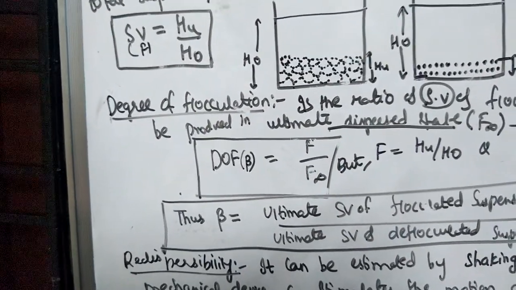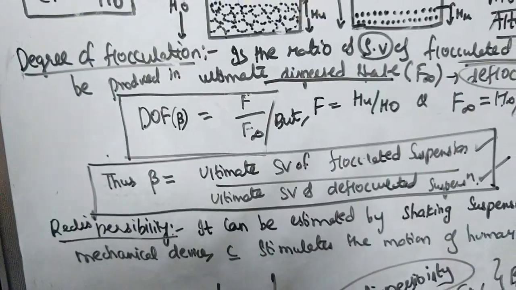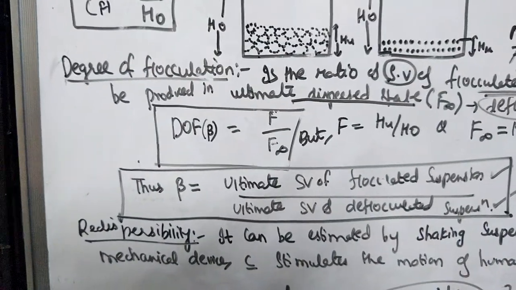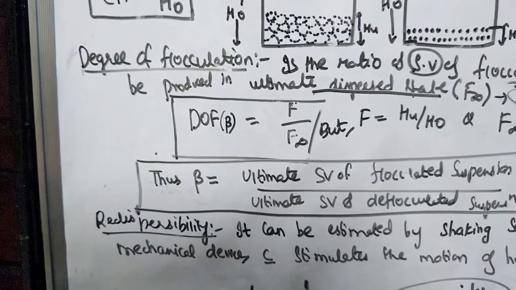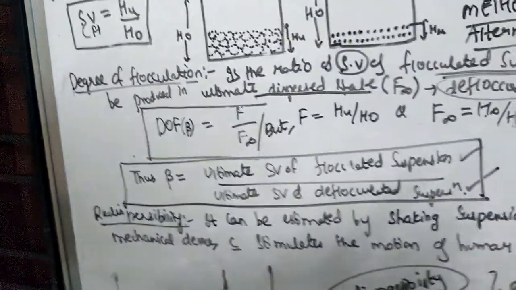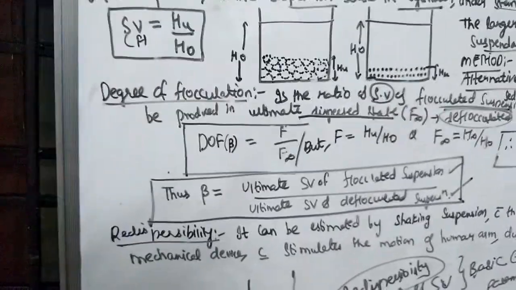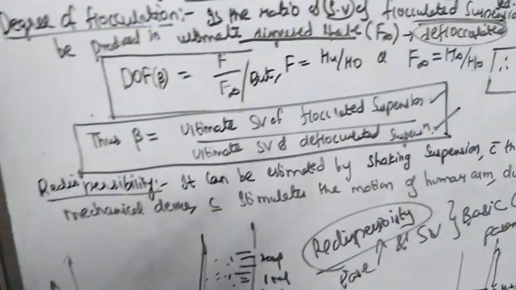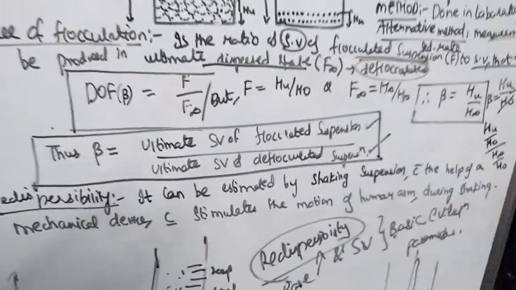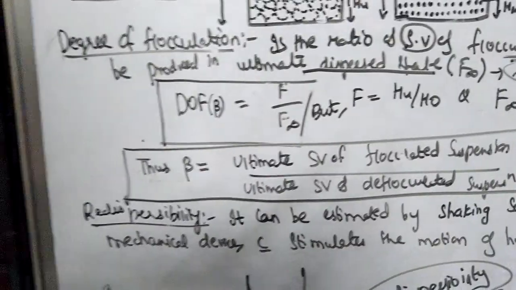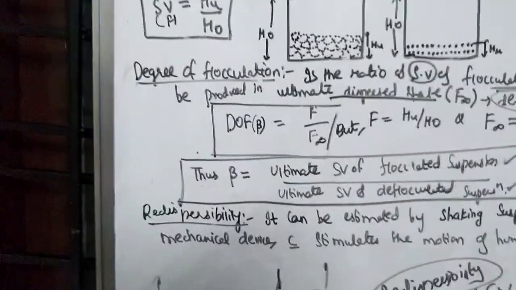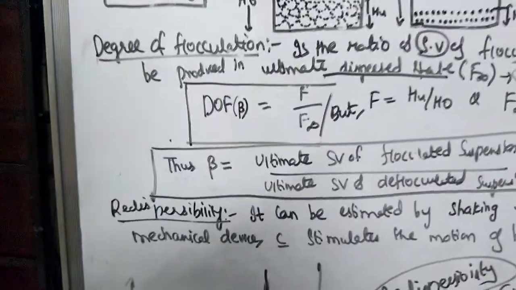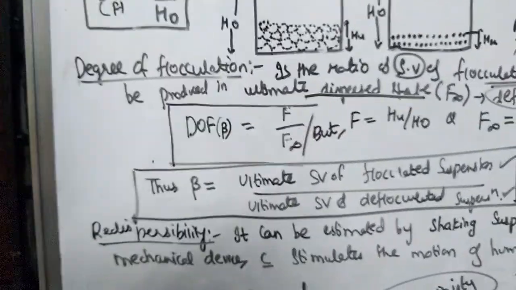These redispersibility results are very useful, and they provide guidance during screening procedures. When you are screening different formulations of suspensions you have prepared, this parameter will help you know which suspension is getting redispersed. So you can screen out your best formulation, which you can commercialize.